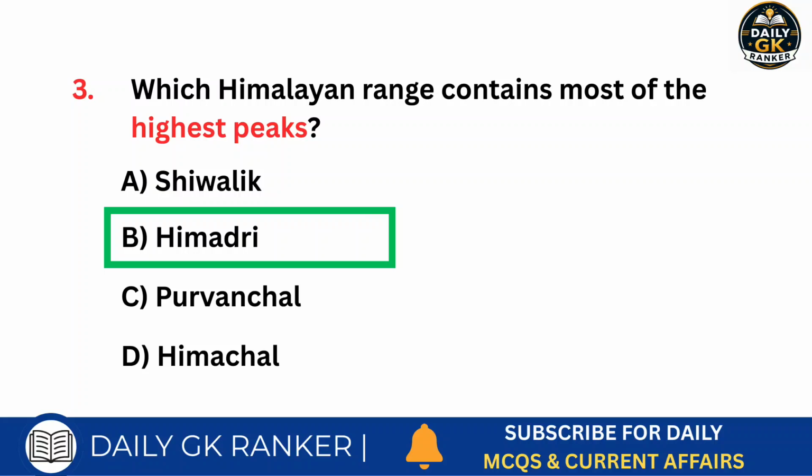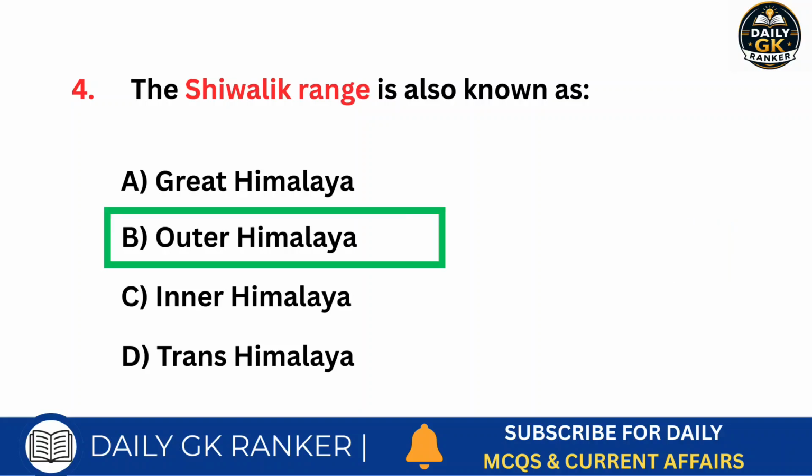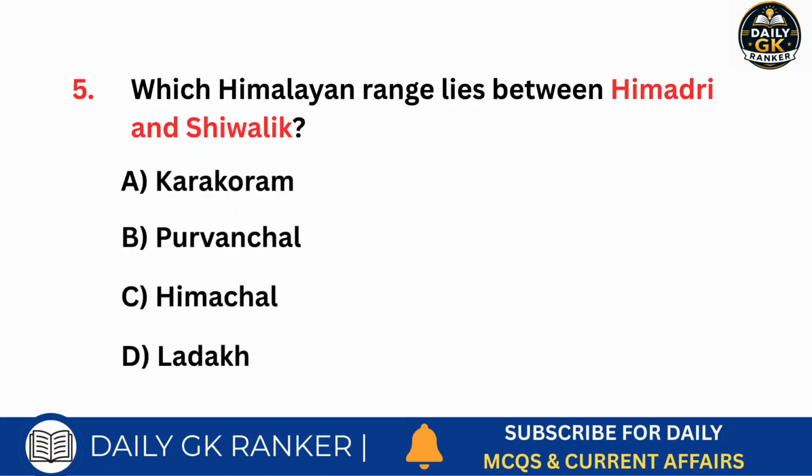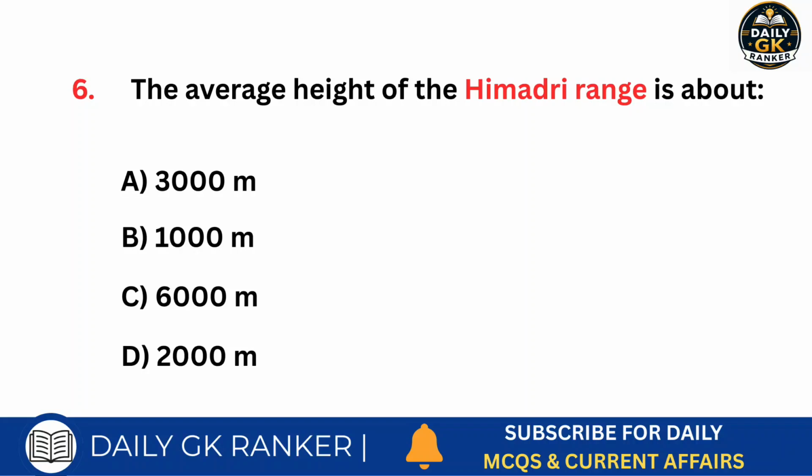Answer is Himadri. The Shivalik range is also known as? Answer is Outer Himalaya. Which Himalayan range lies between Himadri and Shivalik? Answer is Himachal. The average height of the Himadri range is about?